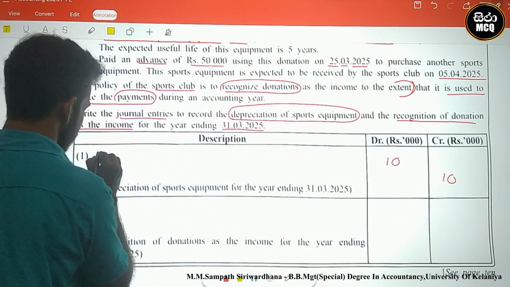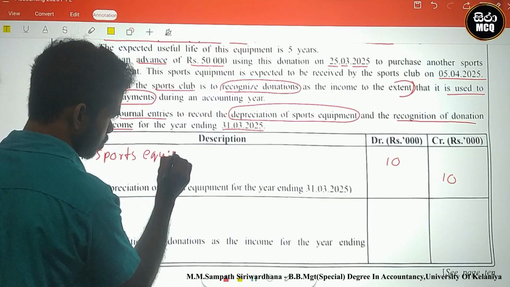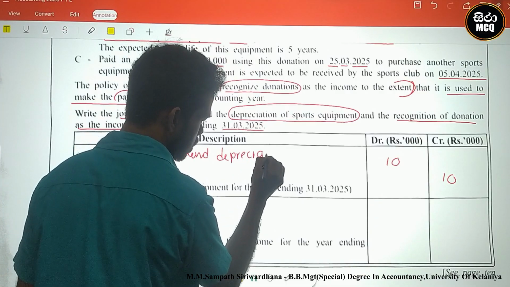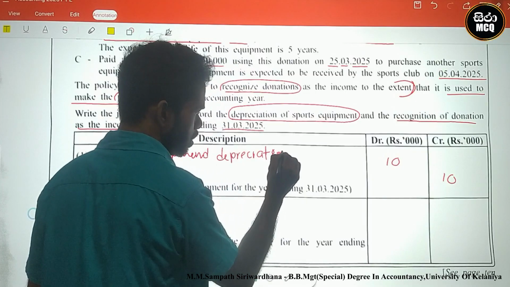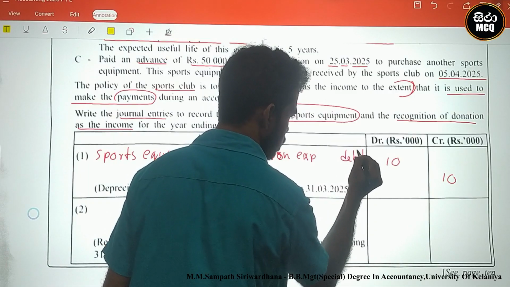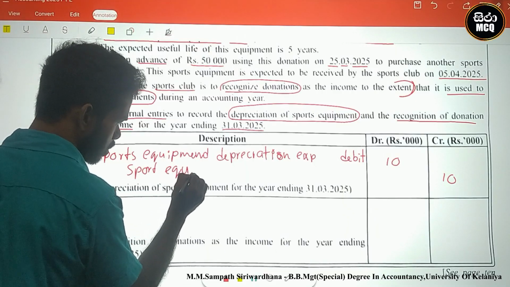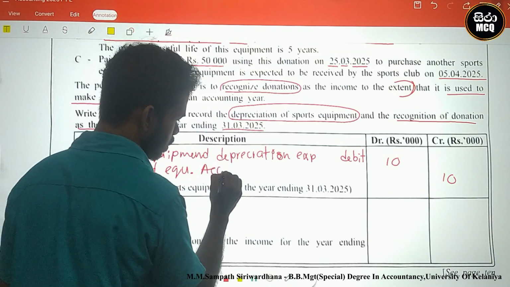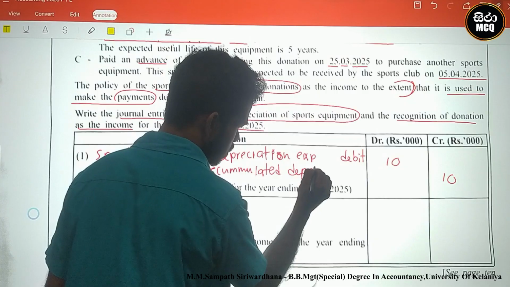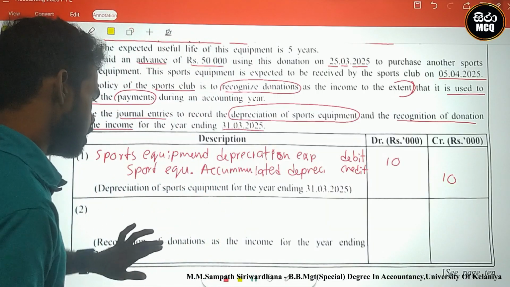Sports equipment depreciation expense debit, credit to sports equipment accumulated depreciation. This is the double entry. What is the next one?